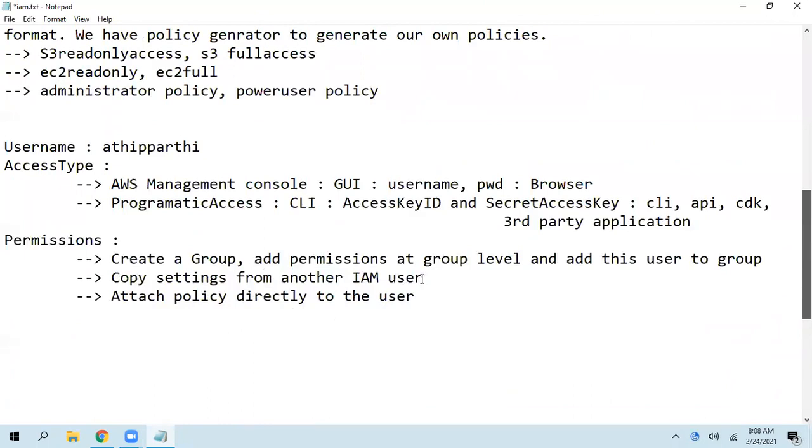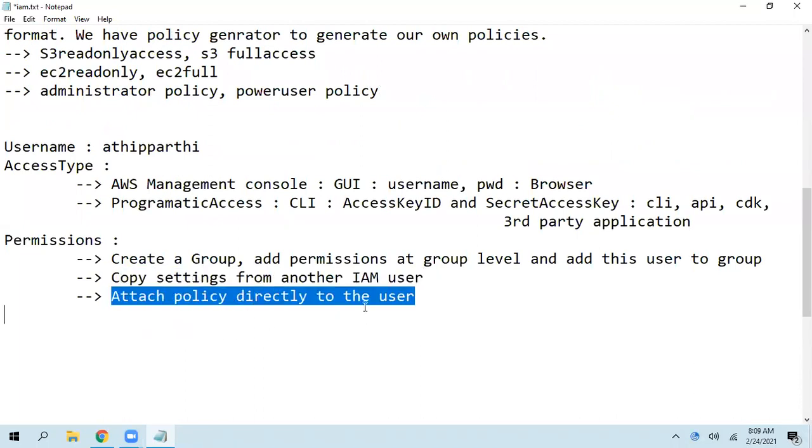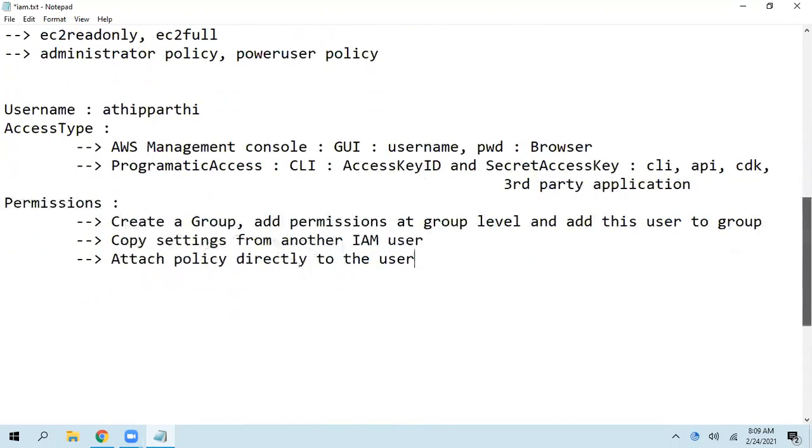And copy settings from another IAM user: if a new user came and he needs similar permission to an existing user, then pick this. And attach policy directly to the user is also possible. Then in the next step, add tags. That is not that important; it's optional. Then the final step, review and create.